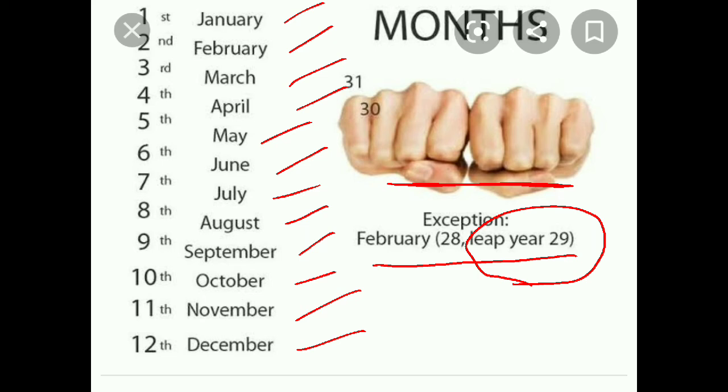Okay, children, please learn again and again the spelling of the months of the year and days of the week. Write again and again and practice the spelling of the months of the year. And please keep in mind first month, second month, third month, the serial number of the months also. It will help you to write the date. Okay children, hope you all have understood the concept of months of the year and the days of the week.